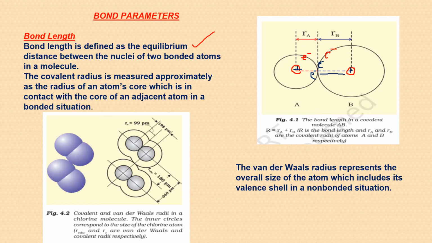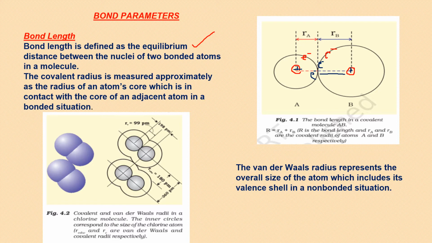So wherever they are balanced, the distance between the nuclei of two bonded atoms is called bond length. And the longer the bond length, the weaker the bond. It's easy to break. The shorter the bond, the smaller the bond length, the stronger the bond. There is more strength to the bond, so it's difficult to break.